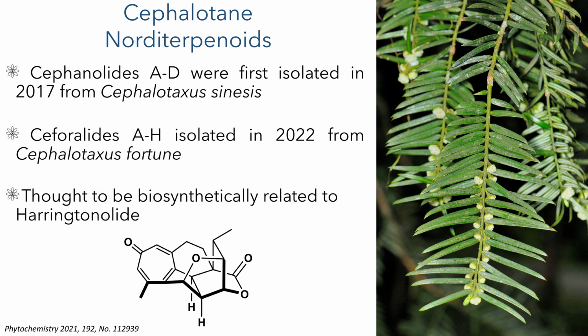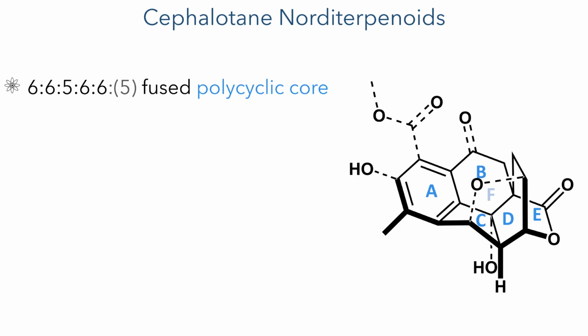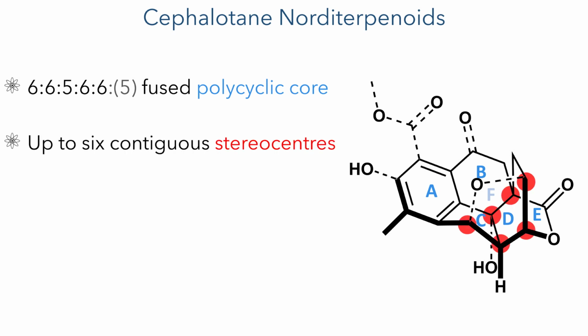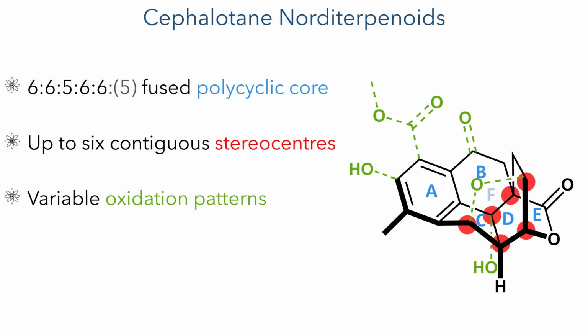These compounds share a similar framework and are thought to be biosynthetically related to Harringtonolide, which possesses an expanded unsaturated ring. These compounds have quite a complicated structure, which makes them an interesting challenge for total synthesis. They possess a 6-6-5-6-6 fused polycyclic core, with some members having an additional 5-membered ring within the framework. This possesses up to 6 contiguous stereocenters, and there is a variety of oxidation patterns observed in these compounds.